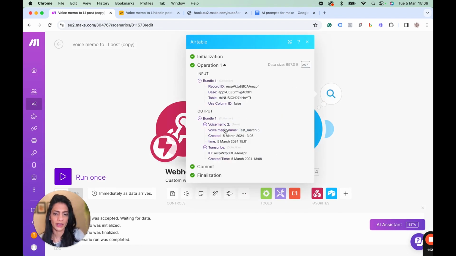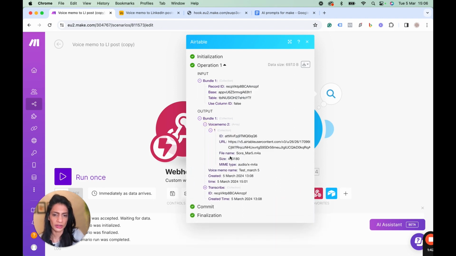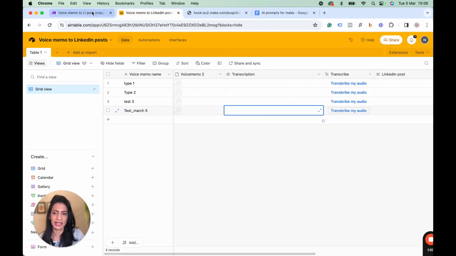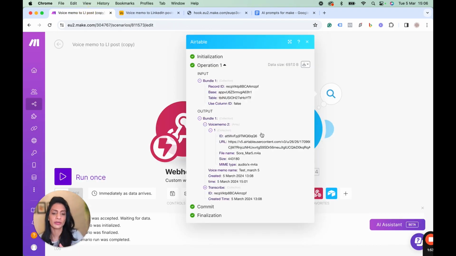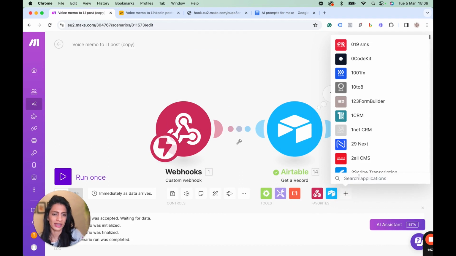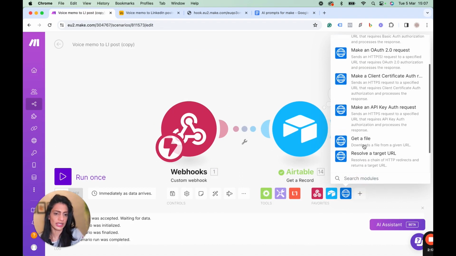Yeah, that works. And what I want you to look at is this voice memo, the output, and you'll notice that there is a URL here. This voice memo is column 2, this one. If we want OpenAI to be able to use this file, what we need to use is the HTTP module. What you need is get a file.